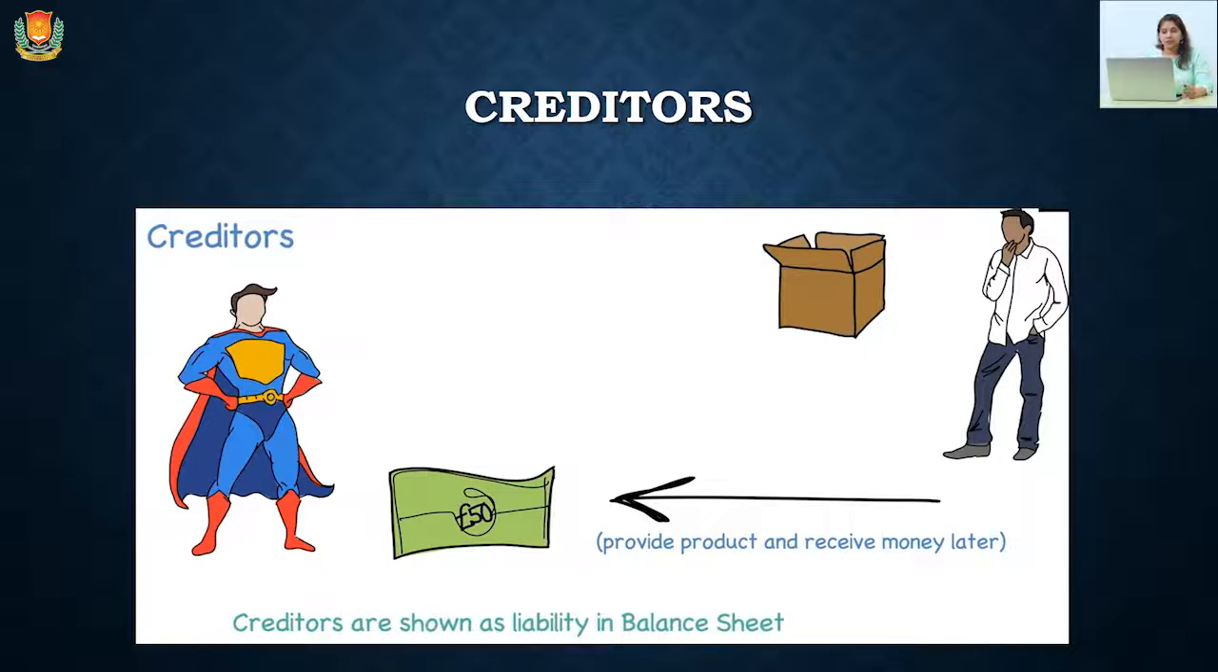So here are the creditors. Creditors are shown as a liability in the balance sheet and debtors are shown as an asset in the balance sheet. But debtors and creditors are both current assets and current liabilities, as the time given to the debtors and creditors will be a very short period. So they will be covered under the current assets and current liabilities.